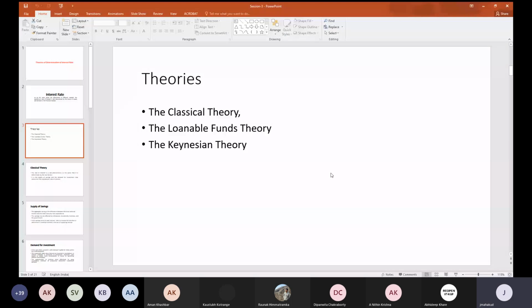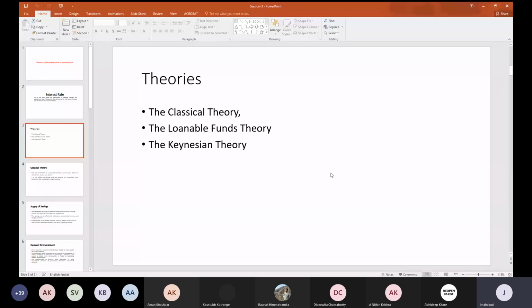As per the normal schools of thought in economics, first come the classical theories, then the Loanable Funds theory is a neoclassical theory, and the Keynesian theory is a totally different school of thought. Then, according to each of these theories, how are interest rates determined?